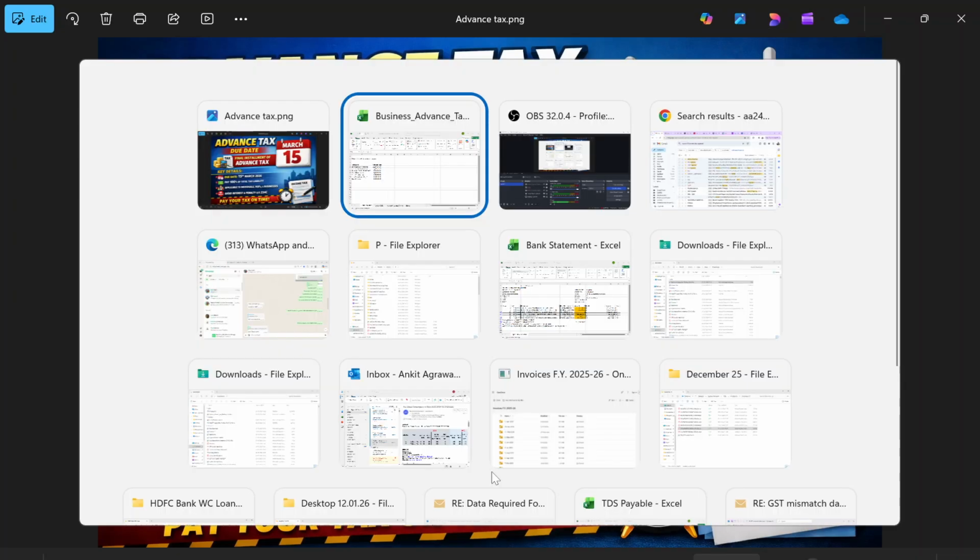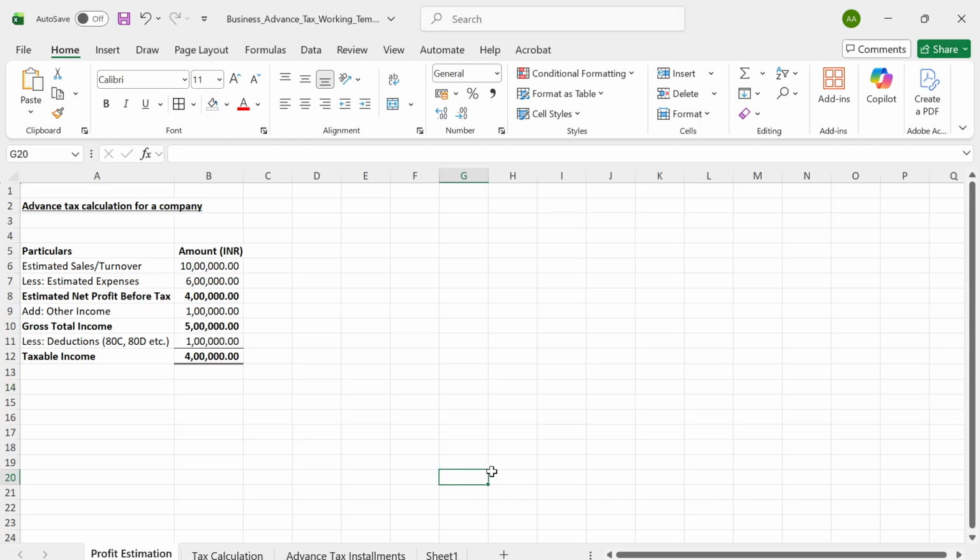So friends, let's take a simple example of how we calculate advance tax. Suppose your estimated turnover or sales is 10 lakhs, expenses is 6 lakhs, then your net profit is 4 lakhs. And if your other income is 1 lakh, then your gross total income is 5 lakhs. And after deducting the 80C, 80T deductions in case of individuals, HUF, or in case of a company the other deductions of 1 lakh, the taxable income is 4 lakhs.